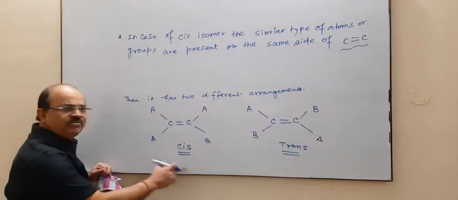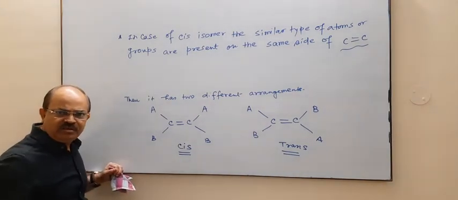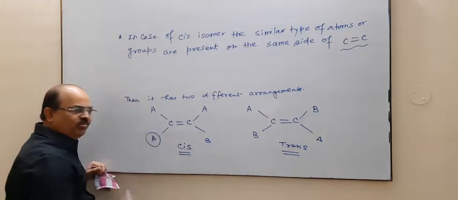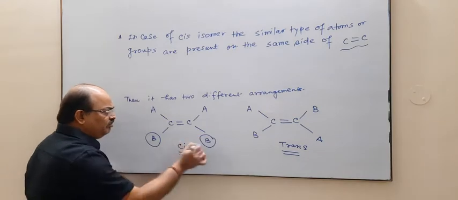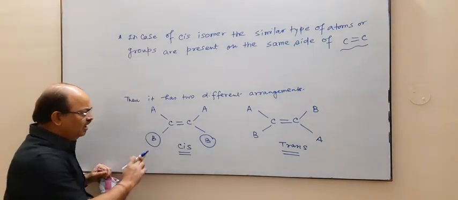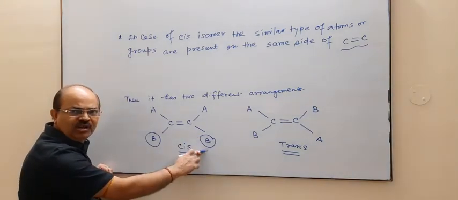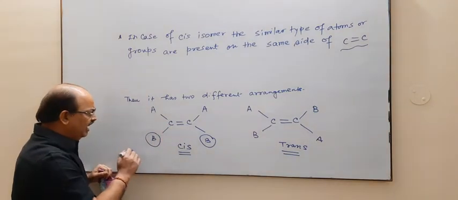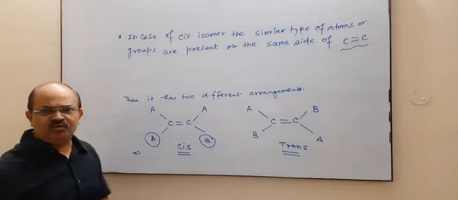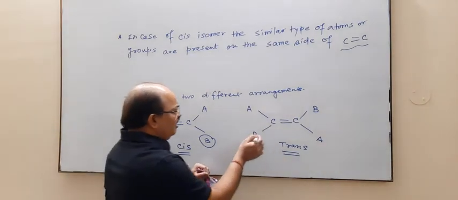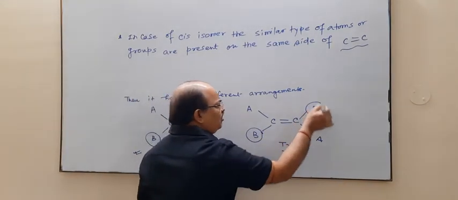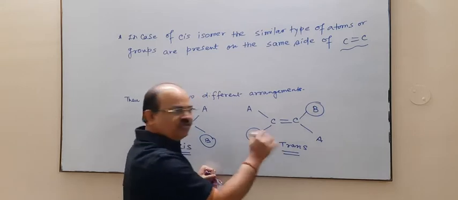So if you observe this cis isomer, the same type of atom or group, suppose it is B, then both B are present on the same side of your carbon double bond, hence it is a cis isomer. But if you observe B in this trans isomer,